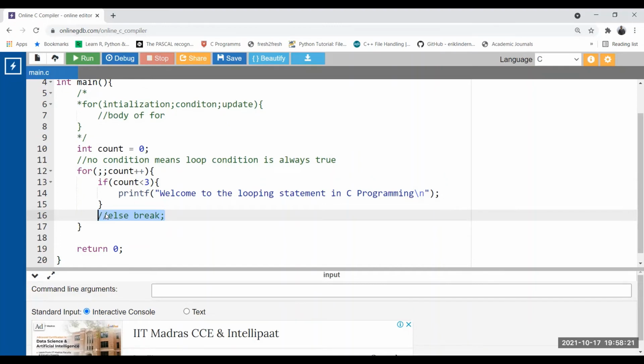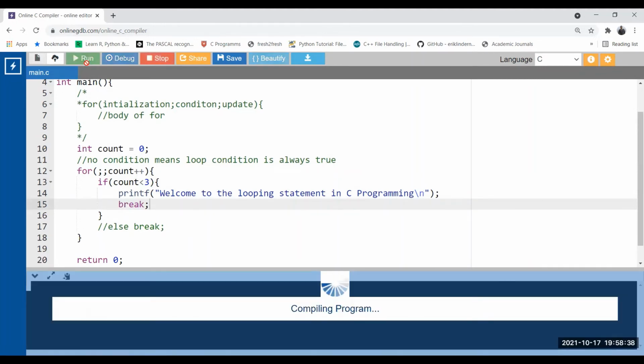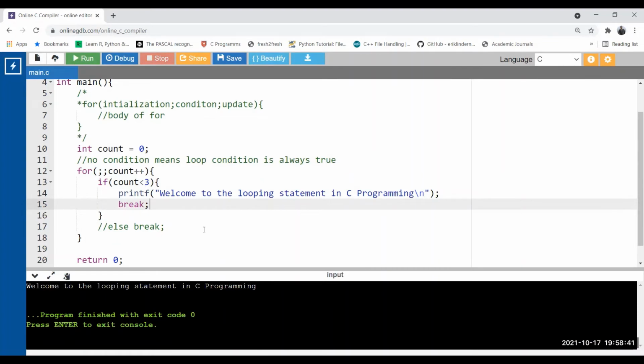Okay. So better to use that break here. So now let's see. If I put the break inside the if, then what will happen? Break means come out of the body of the for loop. Okay, now see, we get the output only one time. Why? Because the initial value is 0, and there is no condition, which means true. If 0 less than 3, it is true. It prints that particular line. After printing that line, we get the break statement. Break means go outside of the for loop. That means that particular line gets executed only one time.